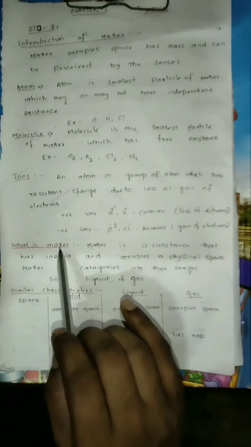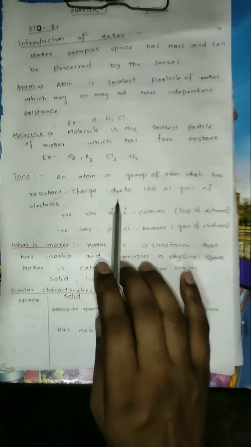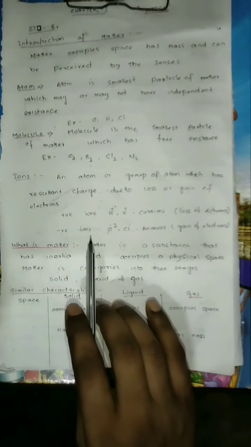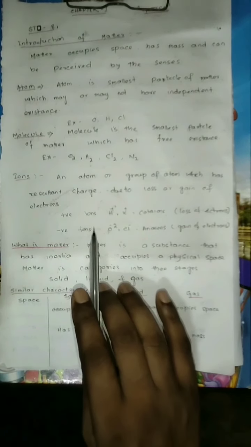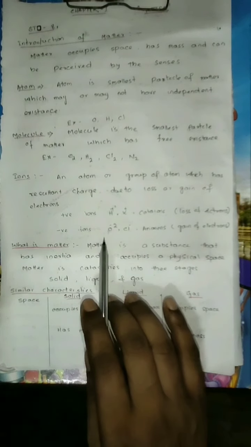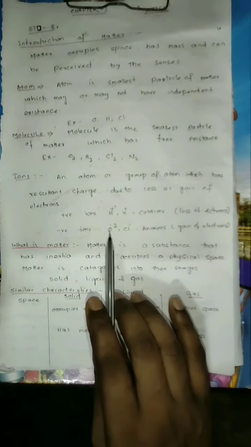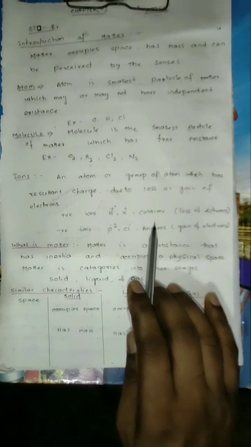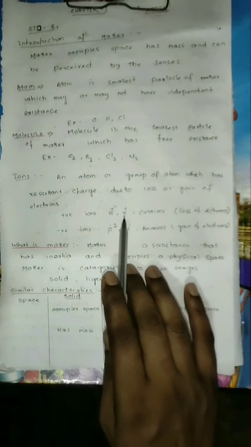Next one, ions. An atom or group of atoms which has a resultant charge due to loss or gain of electron. Two types of ions are here: one is positive ion, the other is negative ion. Positive ions are known as cations, negative ions are known as anions. The positive ion means if the neutral atom loses one or more electrons, then it forms cations. Here hydrogen loses 1 electron, so H plus ion. Potassium loses 1 electron, potassium